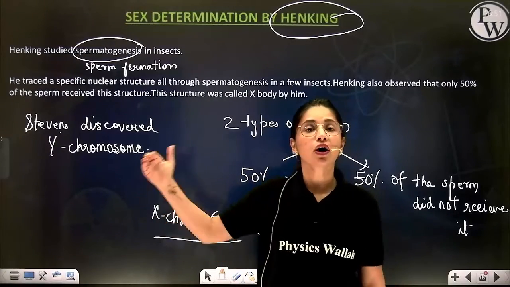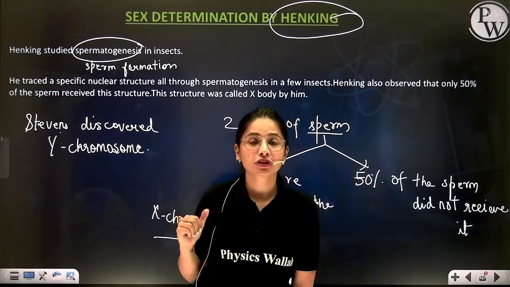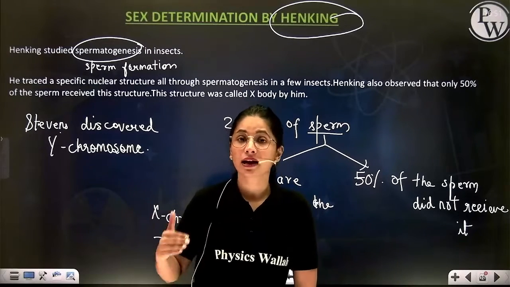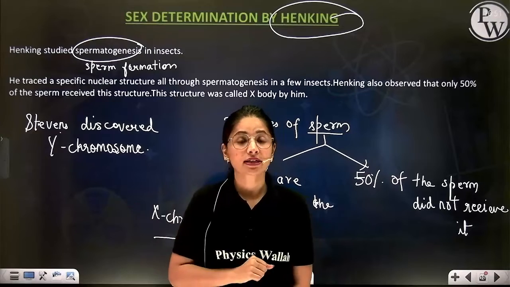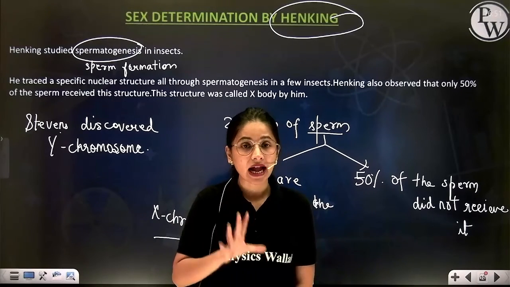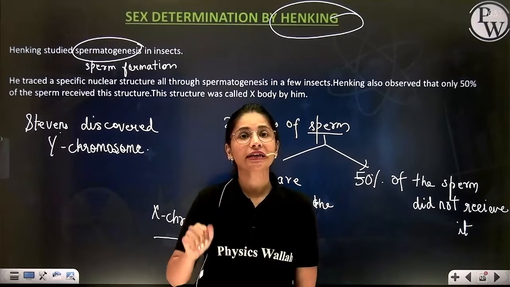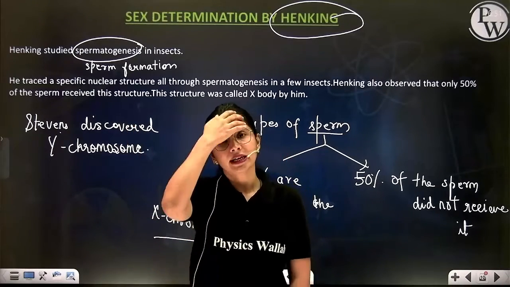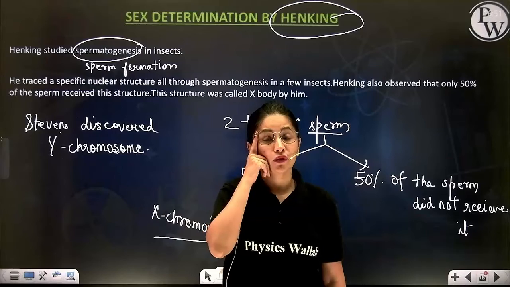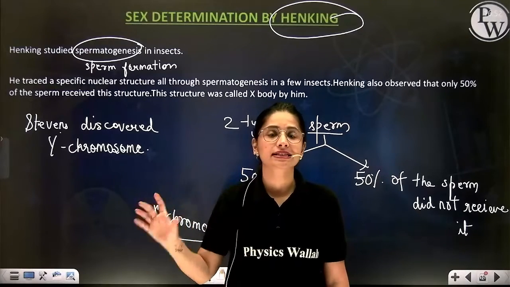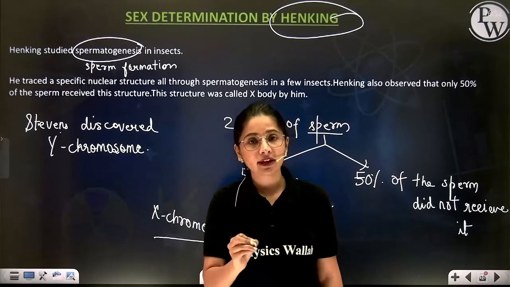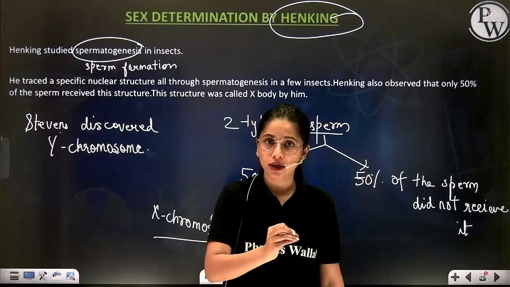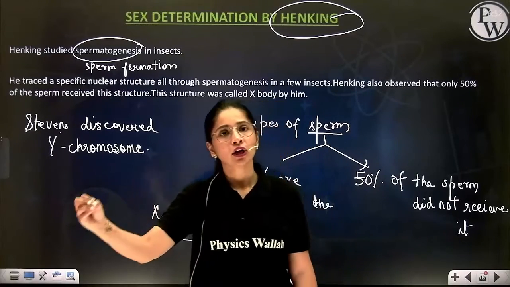Then for different organisms, sex determination was studied, and we came to know that different types of organisms have different types of sex chromosomes. However, it was initiated primarily by Henking while he was studying spermatogenesis, formation of sperm in some insect, where he found that 50% of the sperm receive the X body and 50% do not.